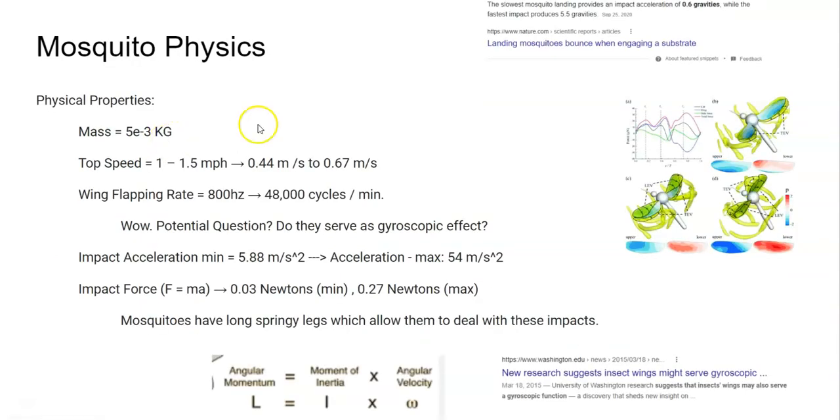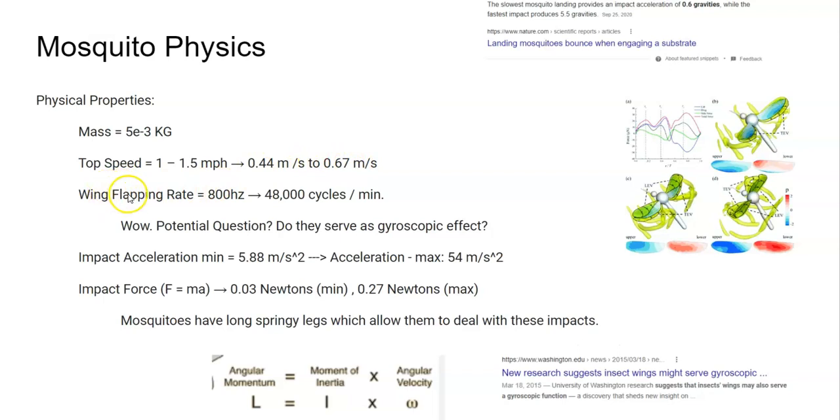So, mosquito physics. Here are some properties of the mosquito. The mass is around 5 e to the minus 3 kilograms, so they weigh around 5 milligrams. Their top speed is around 1 to 1.5 miles an hour, in a no-wind condition. Obviously, if there's a strong wind, the wind could carry them at wind speed, even if they're stationary. The SI equivalents are 0.44 meters per second to 0.67 meters per second.